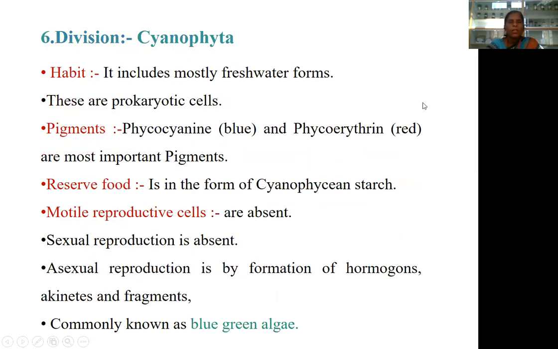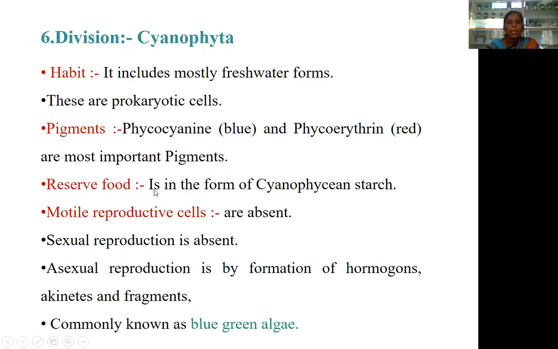Sixth division, Cyanophyta. The members of Cyanophyta mostly occur in freshwater habitat. These are prokaryotic in nature. The photosynthetic pigments phycocyanin and phycoerythrin are observed.